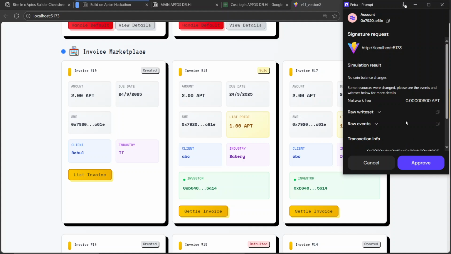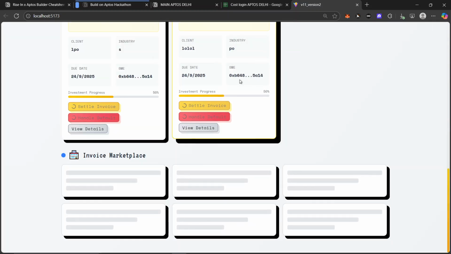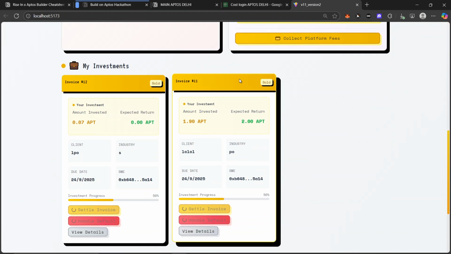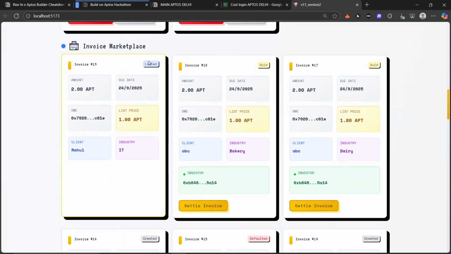Okay, so now, sorry for the delay. Now we have the signature that I will be approving to list this invoice in the contract. Once it has been successfully listed, it will load everything once again for us to view. Yeah, it has been listed. You can see it has been listed.